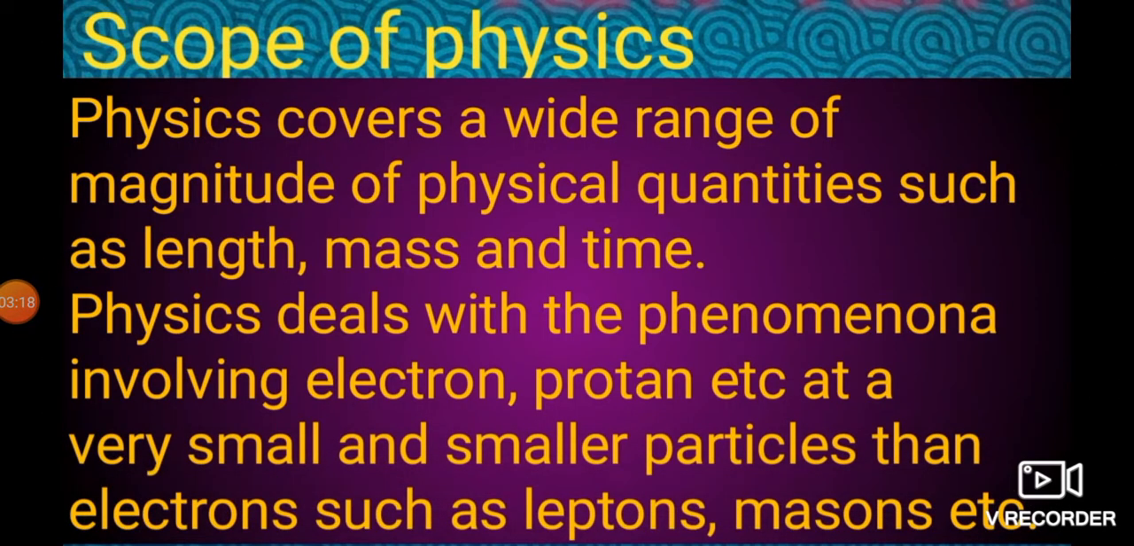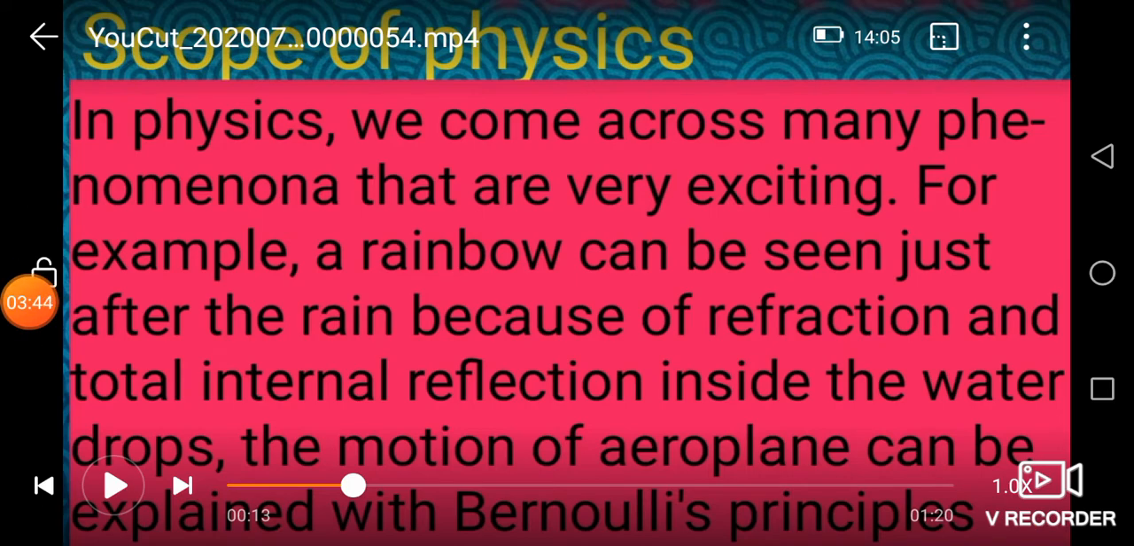The next one is that physics deals with phenomena involving electrons, protons, etc., and particles even smaller than electrons, such as leptons, mesons, etc. Here the electron's size is around 10 to the power of minus 14 meters. So this kind of small object is also measured by using physics concepts only. Then go to the next point.